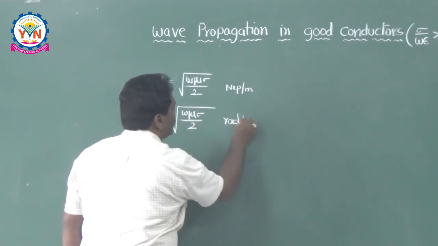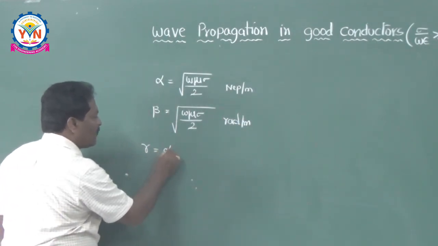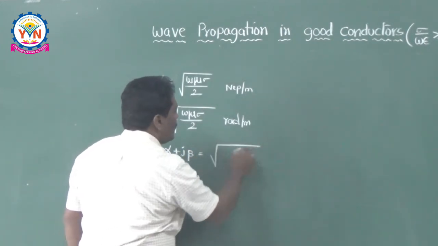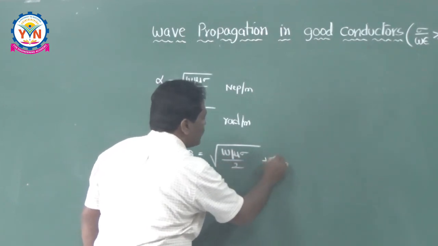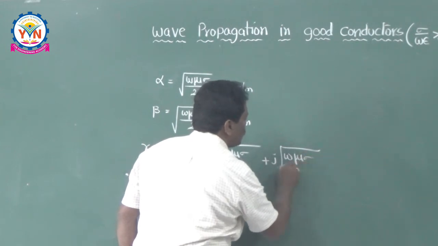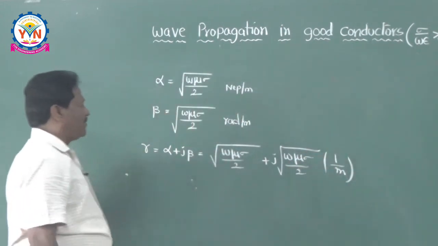Always remember the units, don't forget about this. And gamma is equal to alpha plus j beta, that is equal to root of omega mu sigma by 2 plus j into root of omega mu sigma by 2, per meter. That means the unit is 1 by meter.